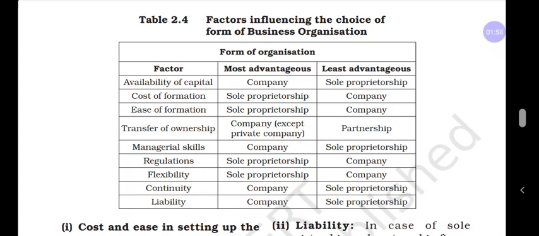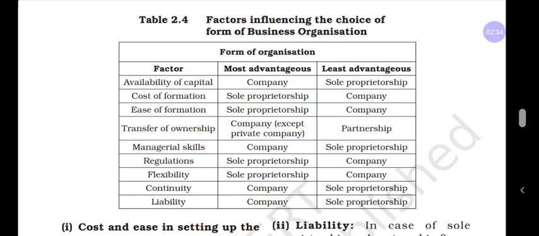First one, availability of capital or cost of formation. When you want to select any form of business organization, initially it requires some capital. If you have less capital, you can start a sole proprietorship. It is best suited for small capital investment. If you have more funds or more capital, it is best to start a joint stock company.